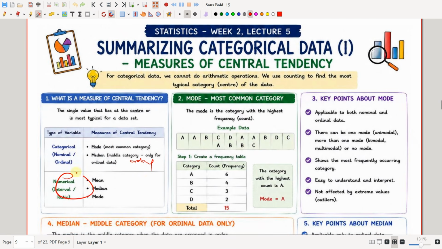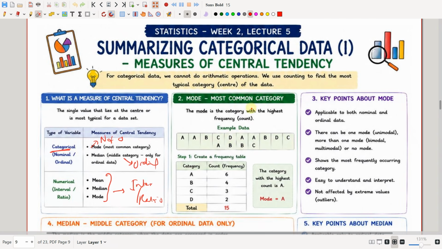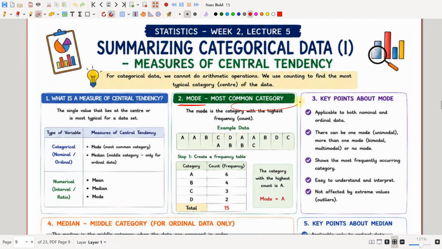For numerical data, you can have all of these: mean, median, and mode. So under categorical variables, mode is possible for nominal and ordinal, but median is only possible for ordinal data, while mean, median, and mode are possible for both interval and ratio data. Mode means the most common category. That is, mode is the category with the highest frequency.